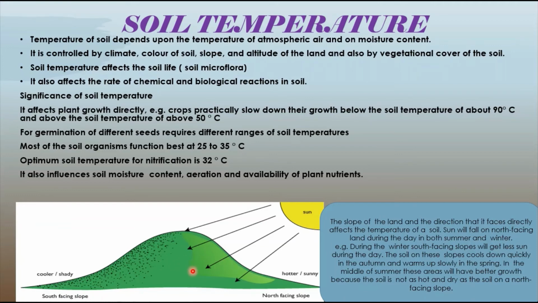The temperature of the surface soil shows considerable fluctuations, but soil temperature below certain depths, that means deep into the soil, remains more or less constant. Several studies have shown that the diurnal temperature difference at a level of 12 inches below the soil surface is just 1 degree centigrade, and at a depth of 2 feet it seldom exceeds 0.1 degrees centigrade. That means it is not affected and remains constant at a depth of 3 to 4 feet.